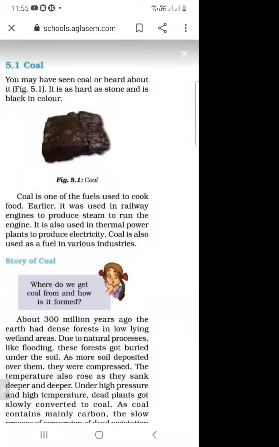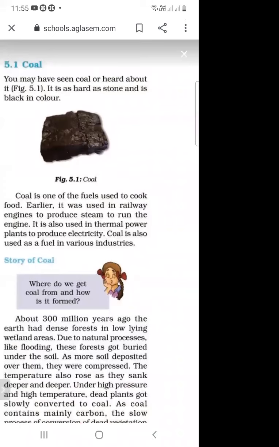So what are fossil fuels? Fossil fuels are made from dead living organisms, and coal, petroleum, and natural gas are called fossil fuels. The first fossil fuel is coal. It is hard, just like stone, and it is always black in color.